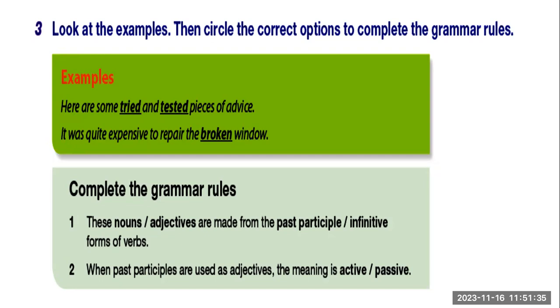These adjectives are made from the past participle form of verbs. So adjectives from the past participle. Number 2. When past participles are used as adjectives, this means passive.